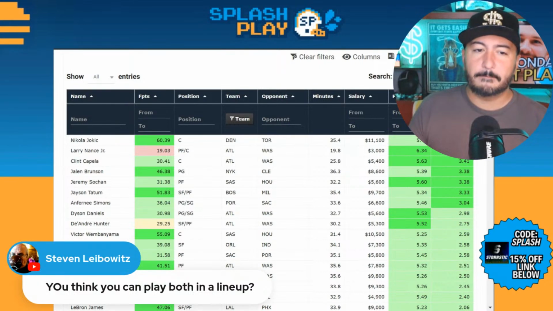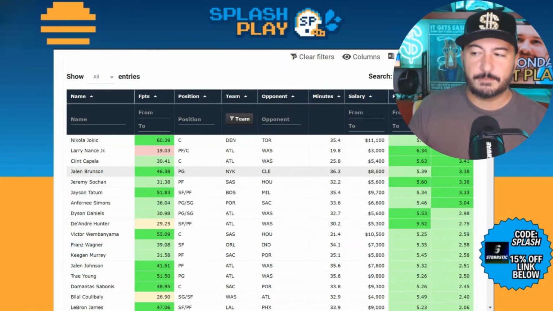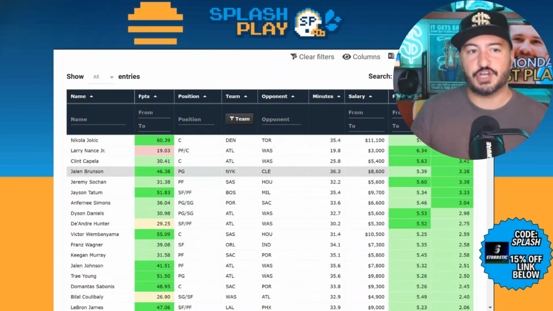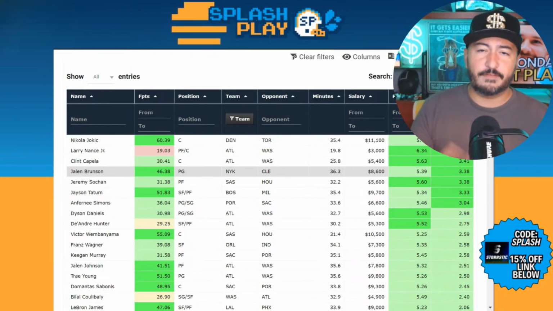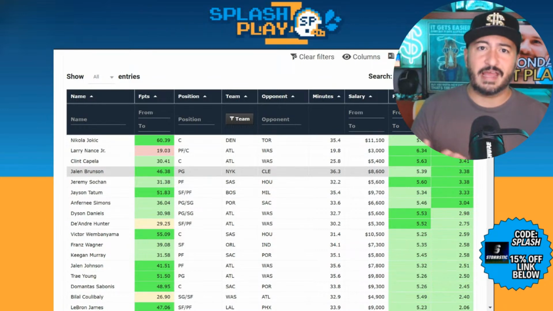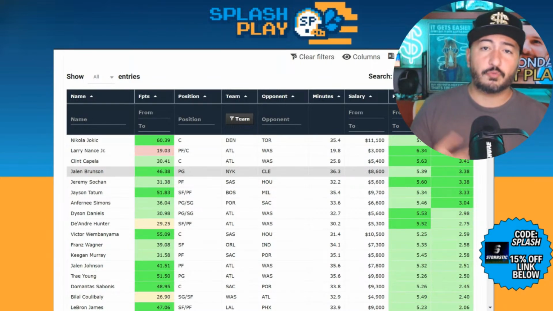And you think you can play them both in the lineup? I would not play both in the lineup. No, I think, based on the way ownership usually goes, and this is actually how I won my biggest prize in NBA, which I'm not going to talk about every single show, the way that I won my 57K, or whatever it was, basically Nerlens Noel was a chalk on that slate. I think it was a playoff slate as well.